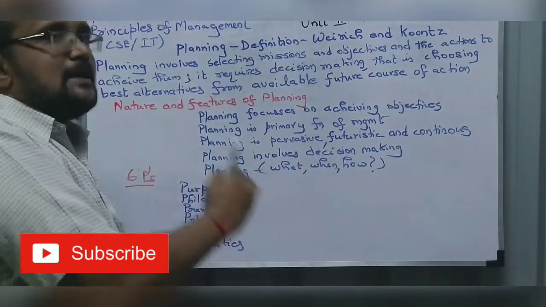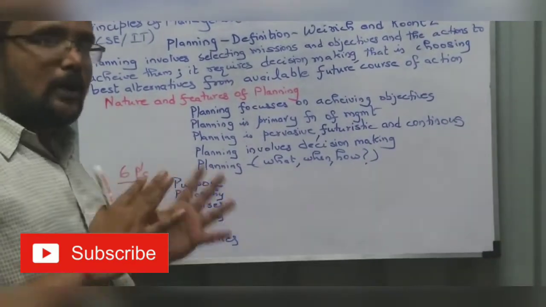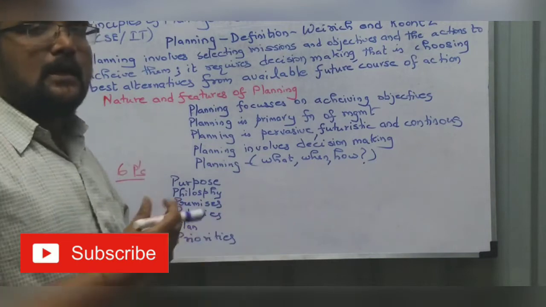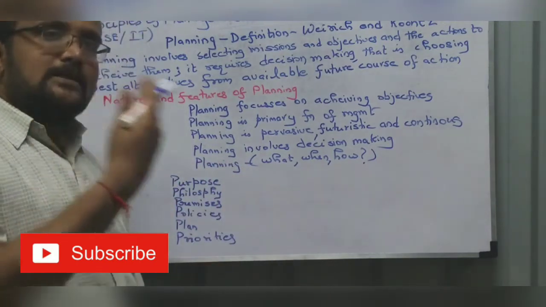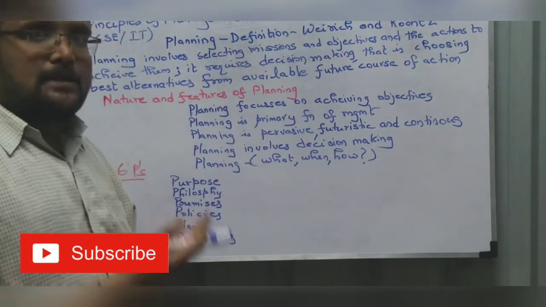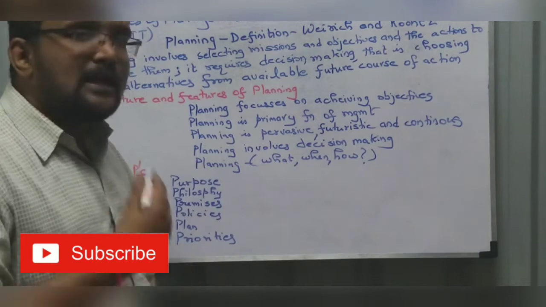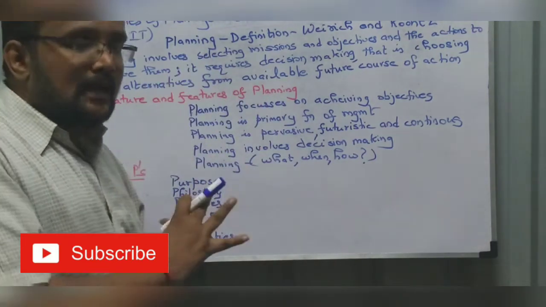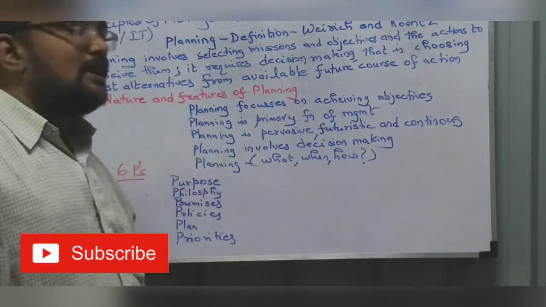In all the steps of management we will have planning. Whatever you need to do, you need to plan. Planning is futuristic: what we are going to achieve in the next 5 years, the next 10 years, vision, mission. That we have to plan. It is also continuous. It is not a single step process where we do it and leave it. It is a continuous evolving process till we achieve the objective.